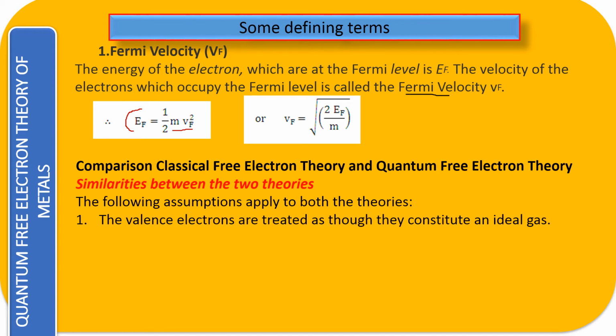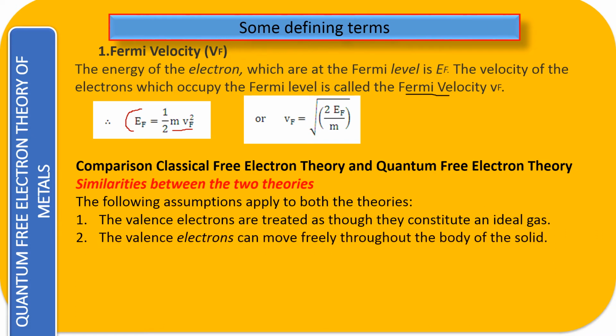In both theories, we are saying they behave like an ideal gas, but we are applying a different concept. In both cases, we say it constitutes an ideal gas, but what is the difference? The valence electrons can move freely throughout the solid, right? That difference I will tell you when we take up the differences.